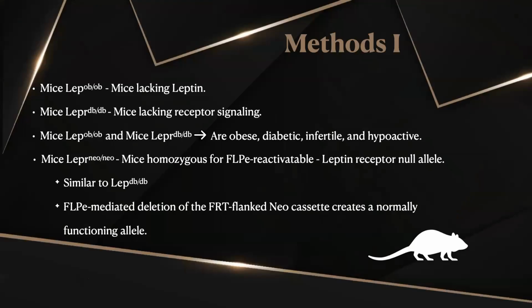So for this experiment, we are going to focus on LEP-R-Neo mice, which are mice homozygous for the FLPE reactivatable leptin receptor null allele. The researchers had other mice populations, such as LEP-OB mice and LEP-RDB mice, one lacking leptin and the other one lacking receptor signaling for leptin. And both of them were obese, diabetic, infertile, and hypoactive. So we can already see a correlation between leptin and these negative effects.